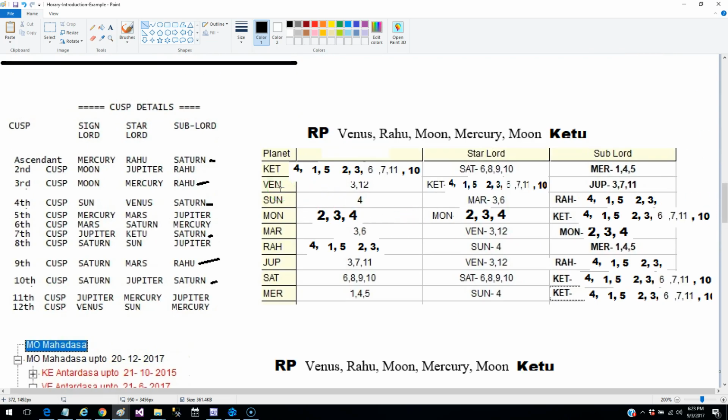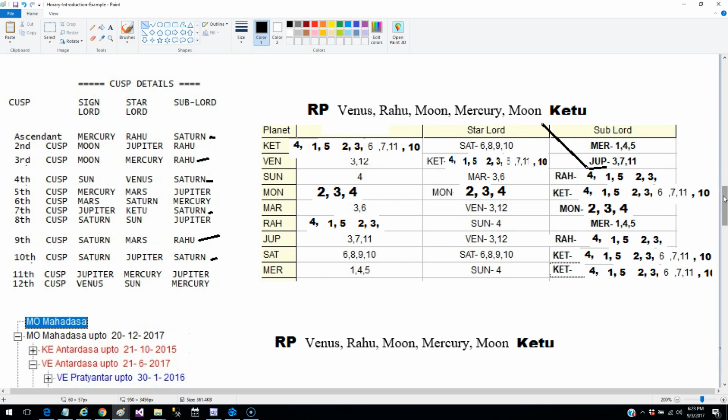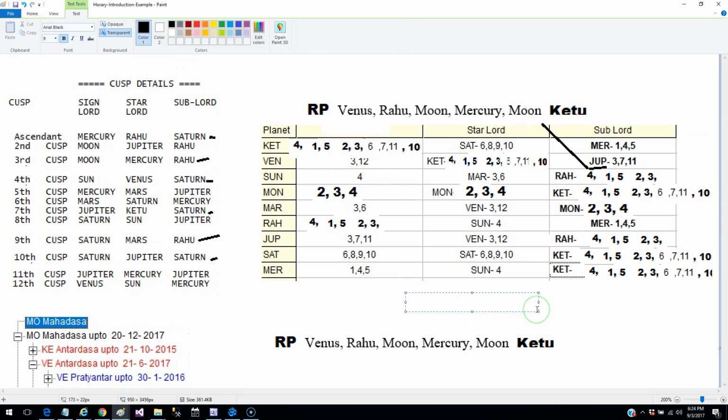When this planet becomes a significator and the sublord also becomes a significator, and at the same time the sublord is also a ruling planet, the thing that I am telling you, you will not find in the books. I am sharing this from my own experience: when this planet becomes a significator, the sublord is also a significator, and at the same time it is also a ruling planet, then the chances are that